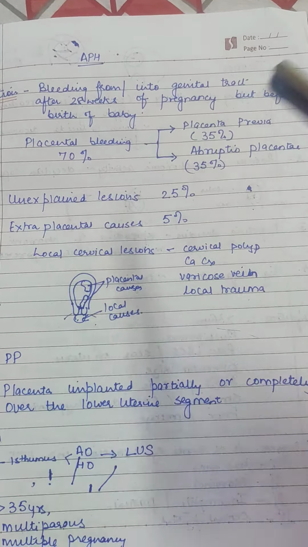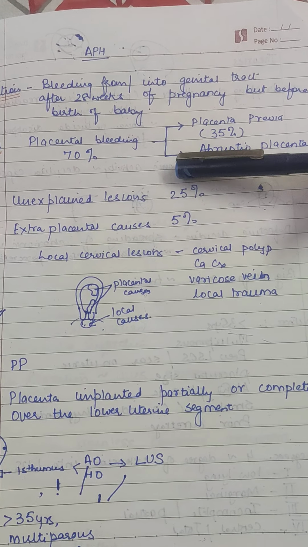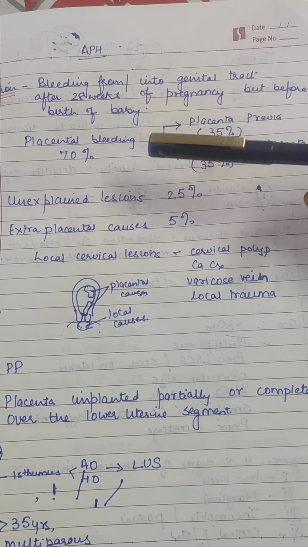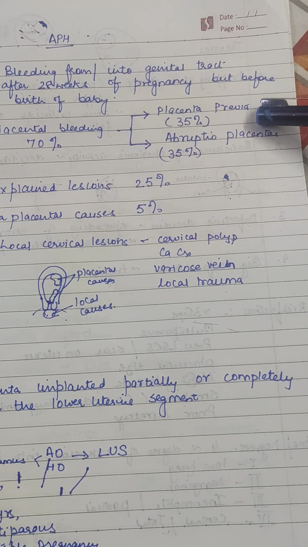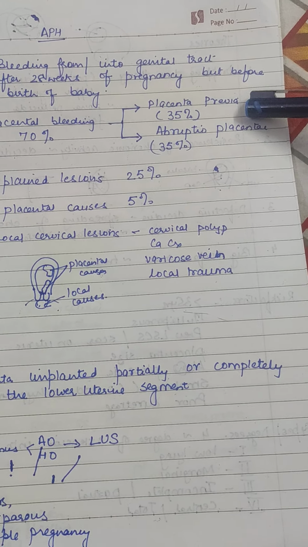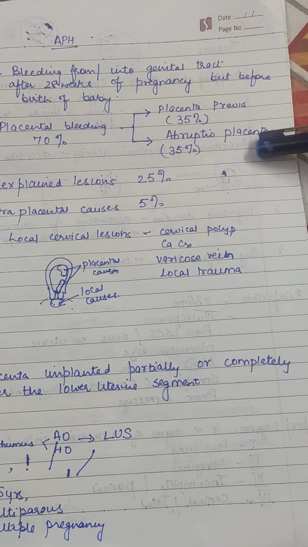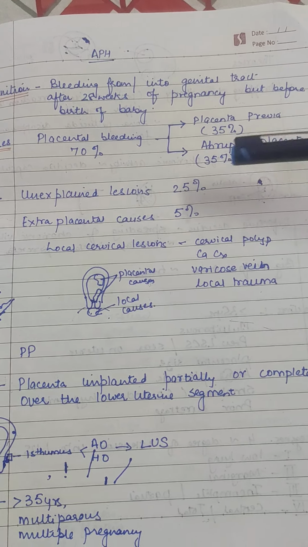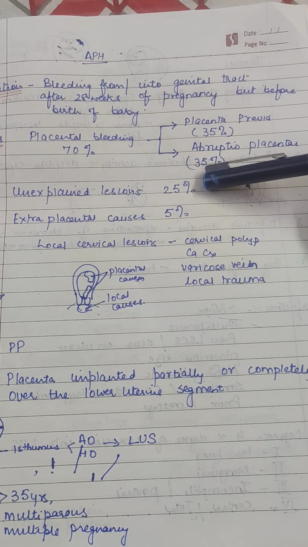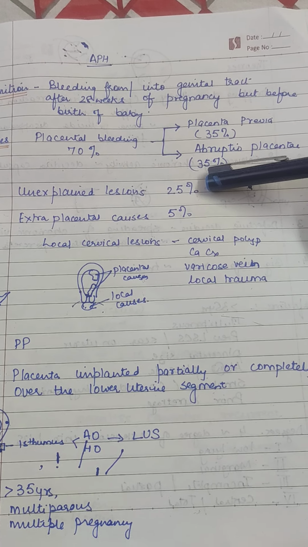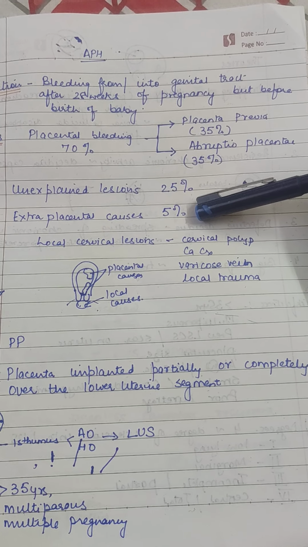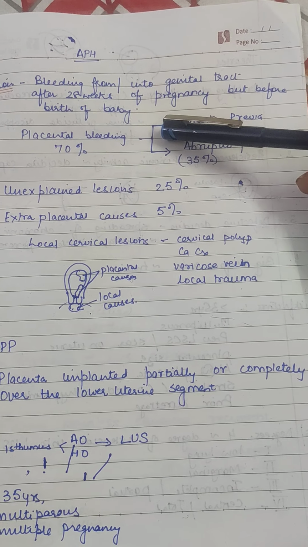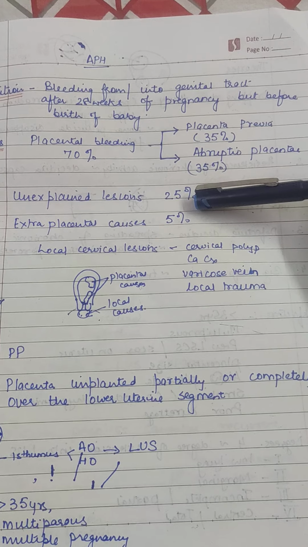In 70% of the cases, the bleeding is because of the placental causes. Placental 70%, of these 70%, 35% is because of placenta previa and 35% is because of abruptio placentae. 25% is because of unexplained lesions. We don't know the cause. 5% is because of extraplacental causes. So 70% is placental, 5% is extraplacental.